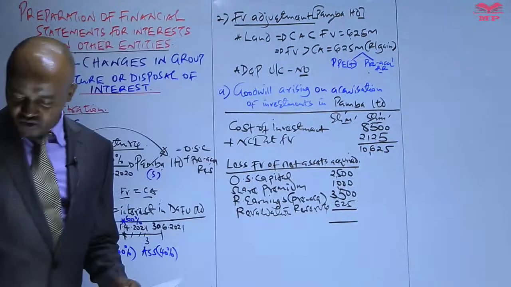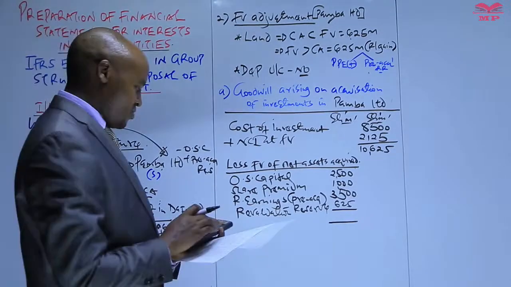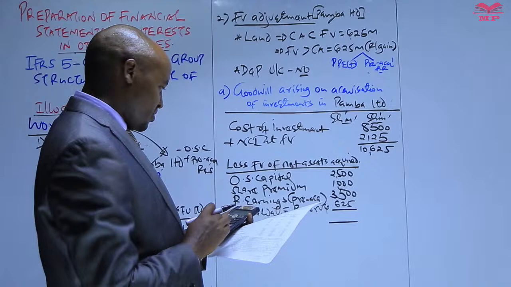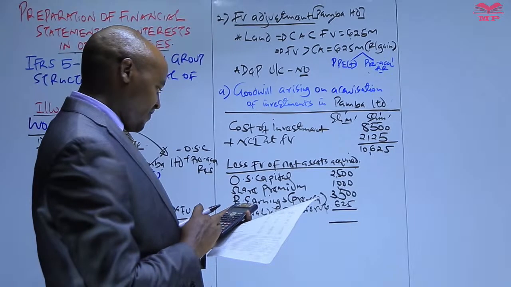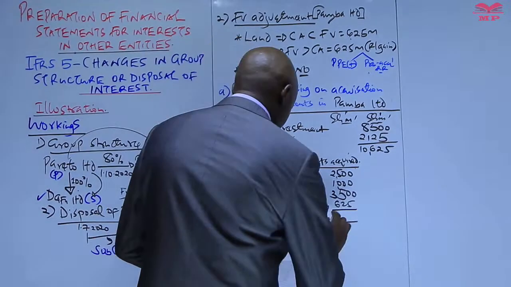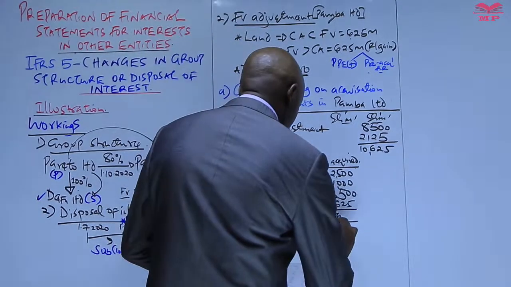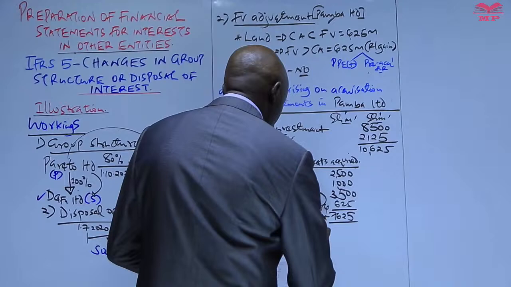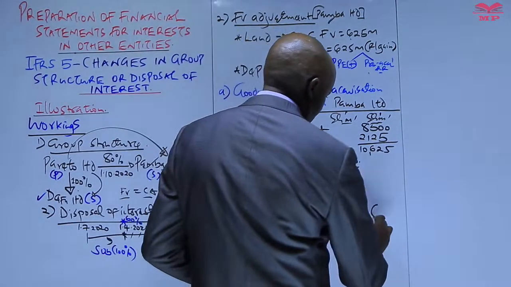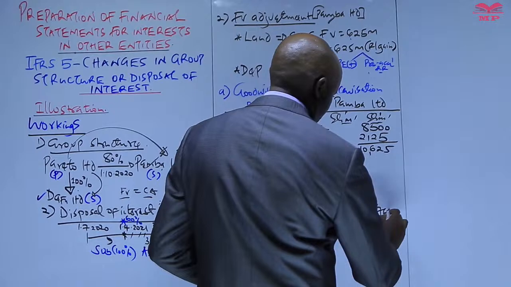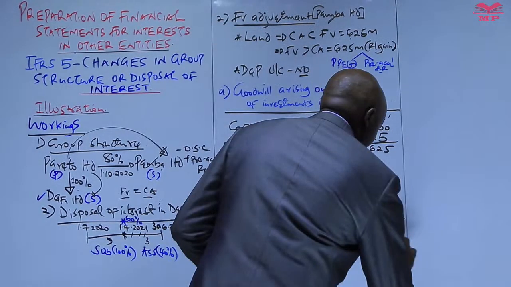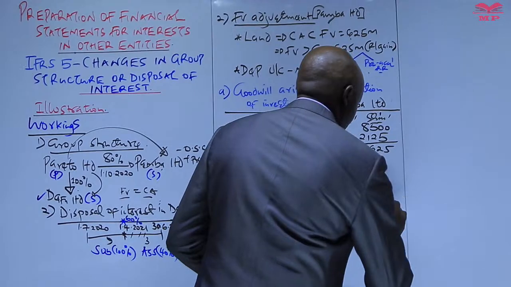And basically what we need to do here, we get now the total. So we have 25 plus 1,000 plus 35 plus 625. So this will give us 7625. And because we are using the full goodwill method, we take 100% of this. 100% of this will be 7625. We less it from the figure up there.